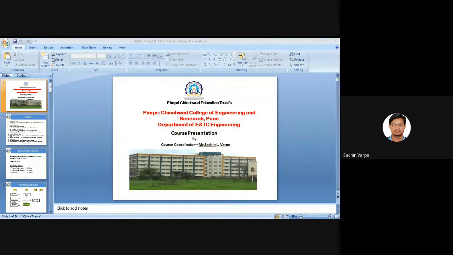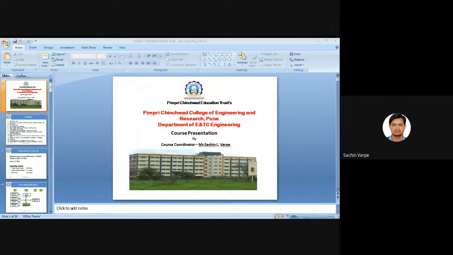Outline of the course. Very soon we are going to have a prerequisite test also. The prerequisites required for the course are Engineering Mathematics 1 and 2, that is M1 and M2, some concepts from physics and mechanics, and some concepts from signals and systems also. These are all applicable along with the entry to subjects like DSP and others. This is the examination scheme we are going to have.